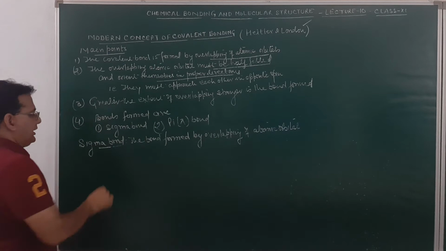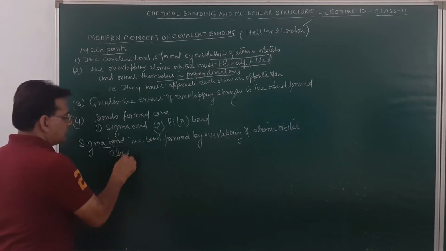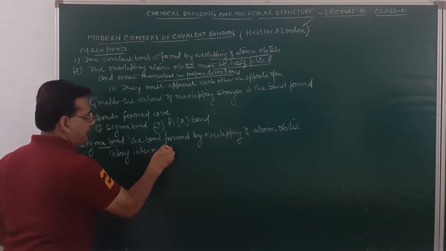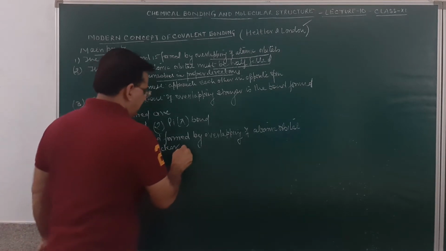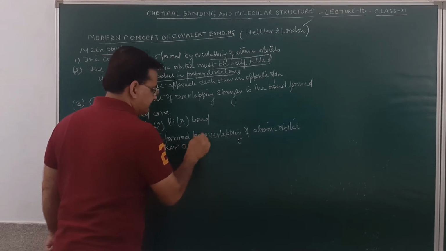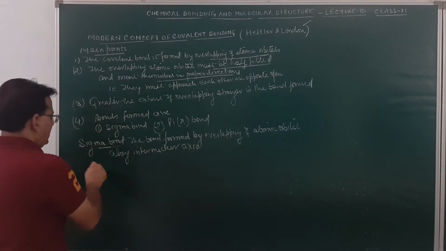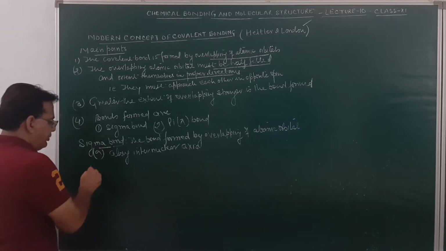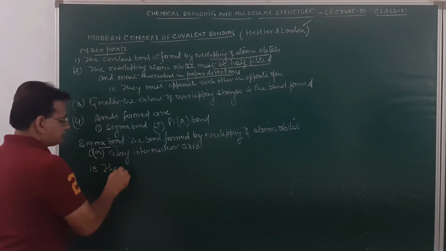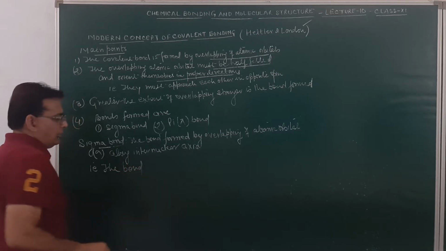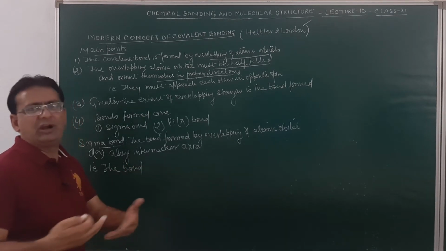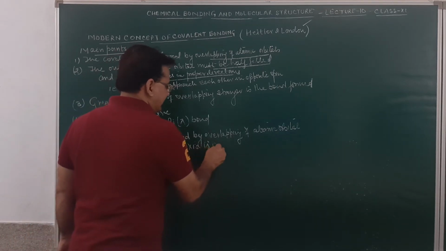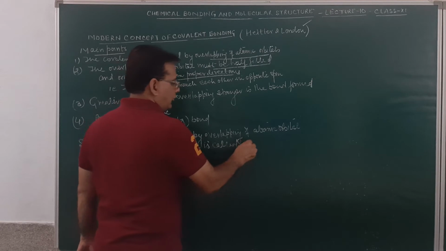That is, student, sigma bond is represented as this. That is the bond formed by head-on overlapping of atomic orbitals is known as a sigma bond. This is called sigma bond.